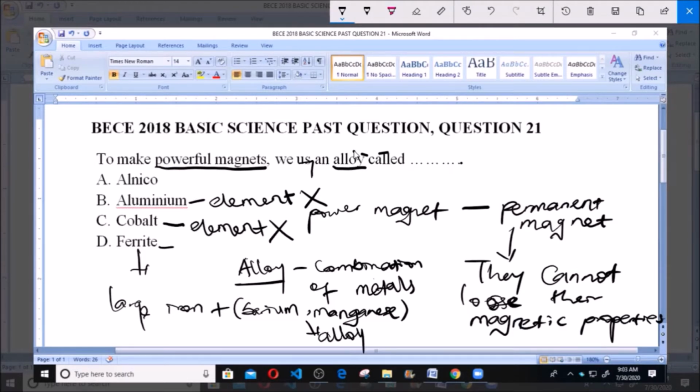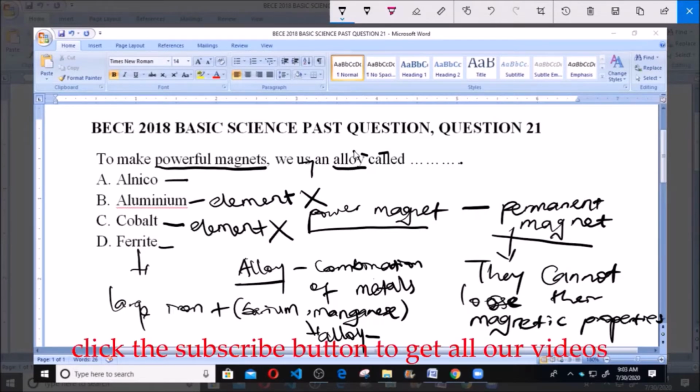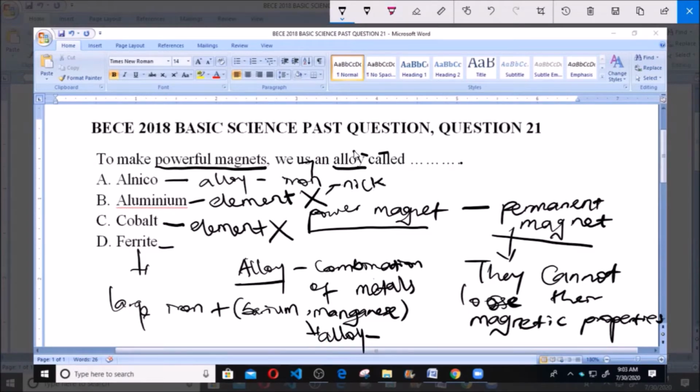But ferrites cannot be used to produce a powerful magnet. Ferrites can be used to produce just temporary magnets. And you know, a powerful magnet simply means a permanent magnet. Now A here says alnico, and alnico is an alloy which is composed of iron, nickel, aluminium, and cobalt.